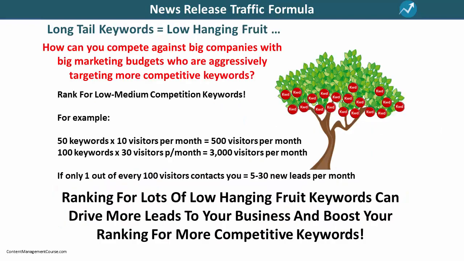In our previous training module, we talked about targeting lots of low-hanging fruit keywords with low to medium competition that attract a little bit of traffic each, as the best way to compete against big companies with big marketing budgets, who are aggressively targeting those more competitive keywords. For example, we saw that if you can rank well for 50 targeted long-tail keywords that send you just 10 visitors per month each, this would increase your traffic by 500 visitors per month. Likewise, if you could rank well for 100 targeted long-tail keywords that send you just 30 visitors per month each, this would increase your traffic by 3,000 visitors per month.